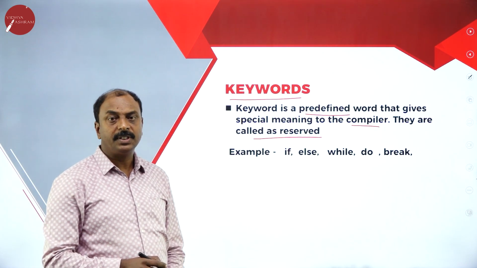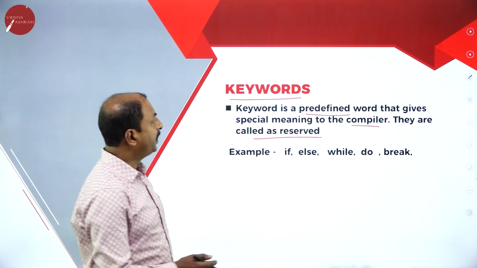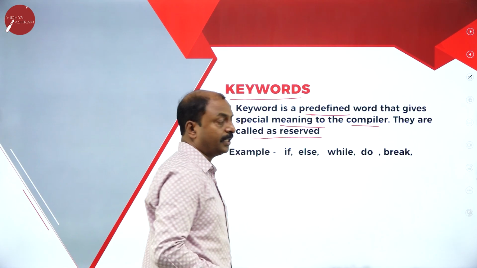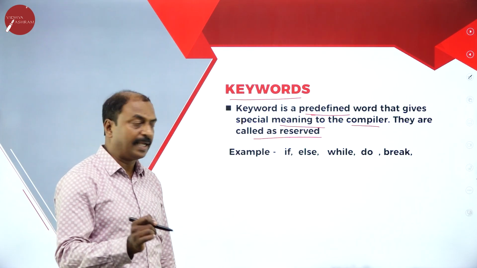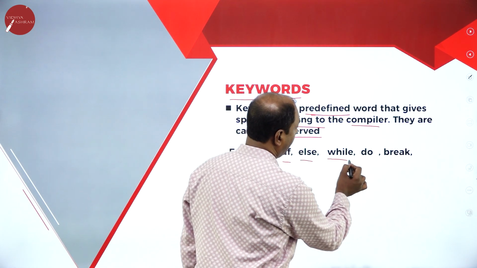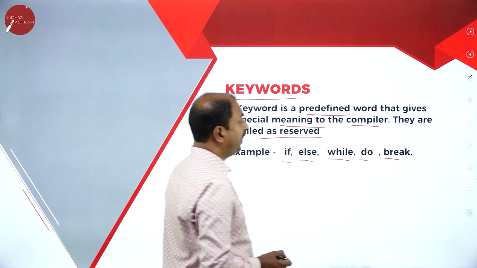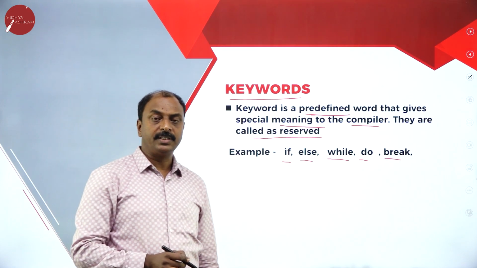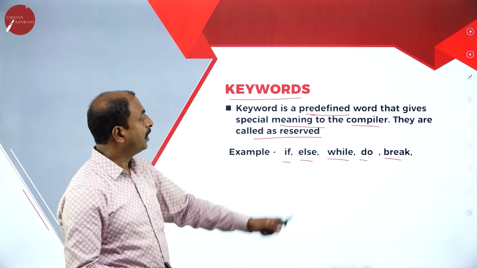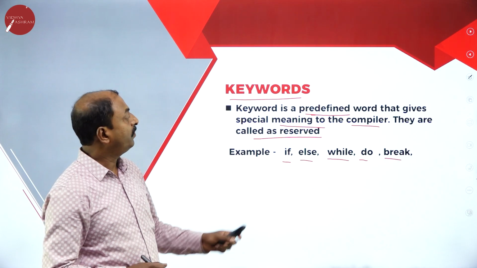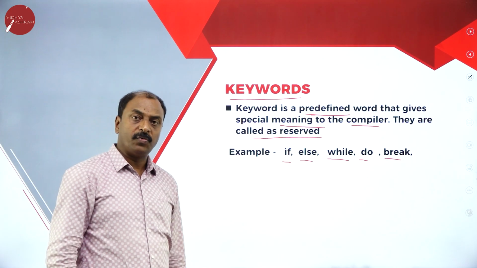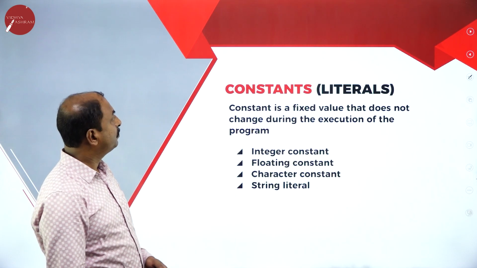What is the meaning of this? It is a reserved word or a keyword which conveys a special meaning to the compiler, and it is predefined in the C++ library. Examples are if, else, while, do, and break. These are examples of keywords we may have to use in our program. Now let us move on to the next slide.